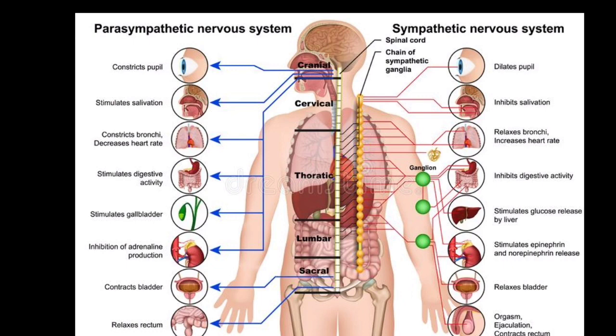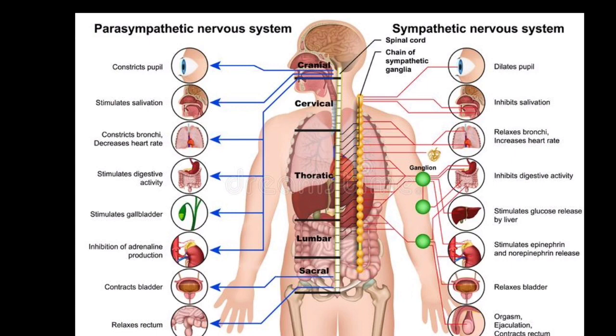Constriction means it decreases the size of the pupil. Like that, there are a number of responses in the human body which are controlled by the sympathetic, and to those responses the parasympathetic gives another counter response. This is called the autonomous nervous system.